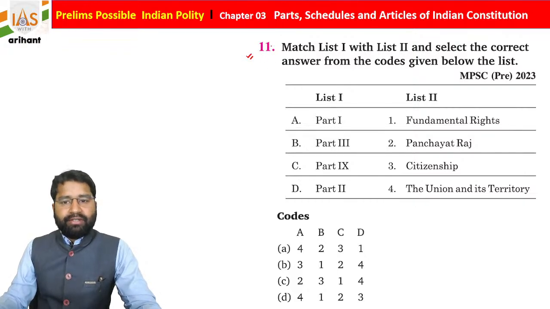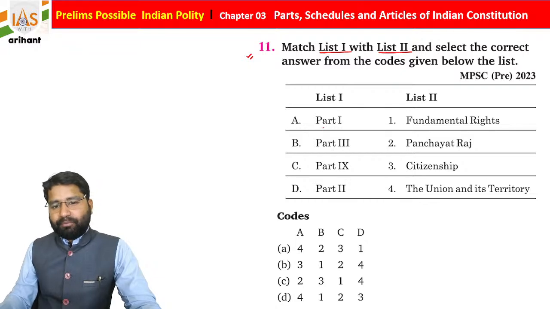Now the 11th question. Once again, this is a match based question. So match list 1 to list 2 using the select option. Part 1, Part 3, Part 9 and Part 2 you have to match with the list 2 given data. Part 1, students, as you know, is about the Union and its territory. So A4.